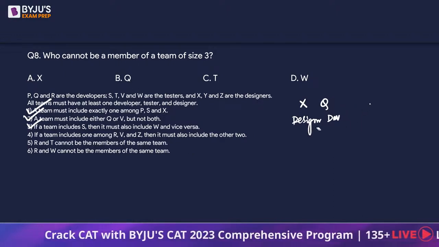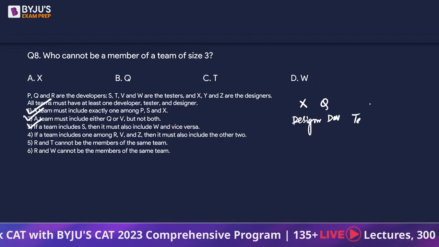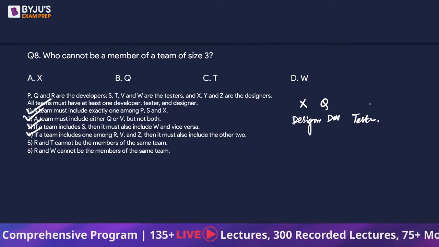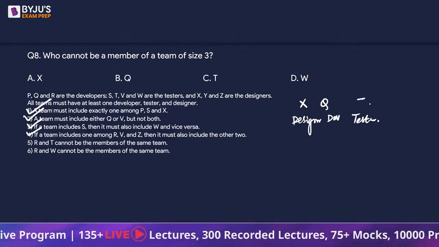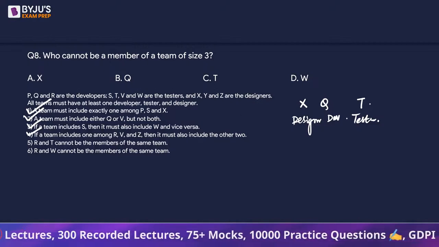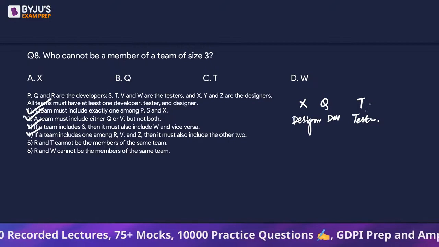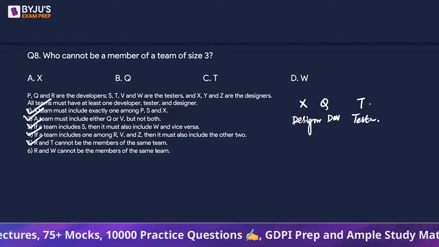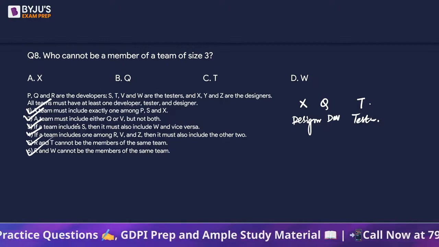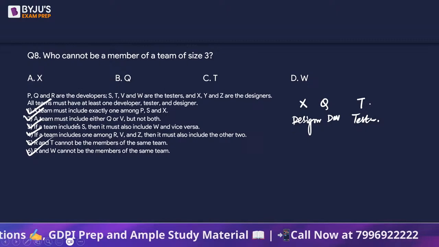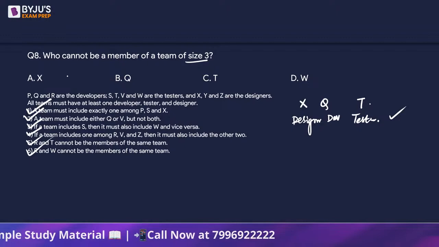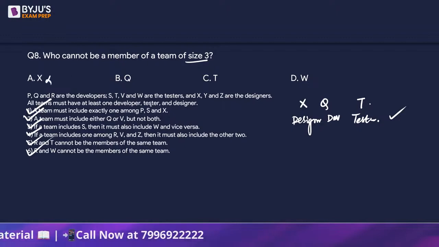That means we have a designer, we have a developer, we need a tester now. R and T cannot be the members of the same team. So let's bring in T. Since T is a tester, we can bring in a T such that T is there, R is not there. Perfect. R and W cannot be the members of the same team. We did not include either of them. So we have one designer, one developer, one tester. It's a team of size 3 and yes, very much possible. So can we say X can be a member of the team? So X is not the answer.